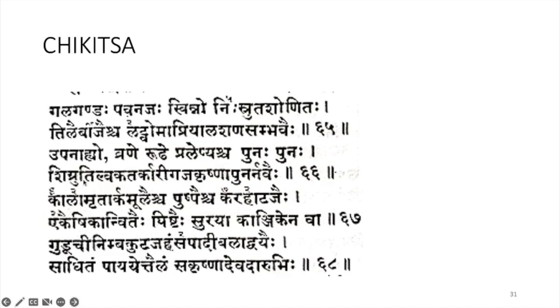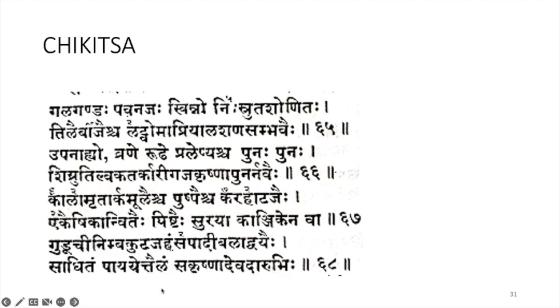Pralepa using these drugs. Shigruadi Dravya, Shigru Tilvaka Tarkari Gaja Krishna Punarnava Kala Mridake Mulescha Pushpescha Karahada Jaihi Ekeshineva Pishter Surya Kanchikenava. Mixed with all these dravyas, make into a paste and mix with Sura or Kanchika, sour drugs, and you can apply it over that area, over that growth.